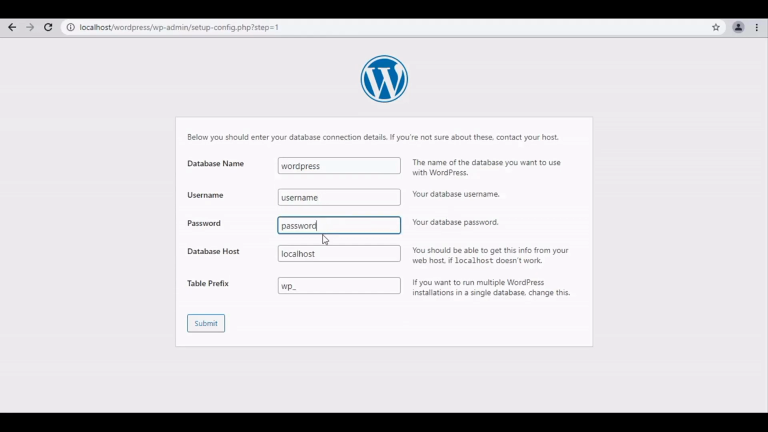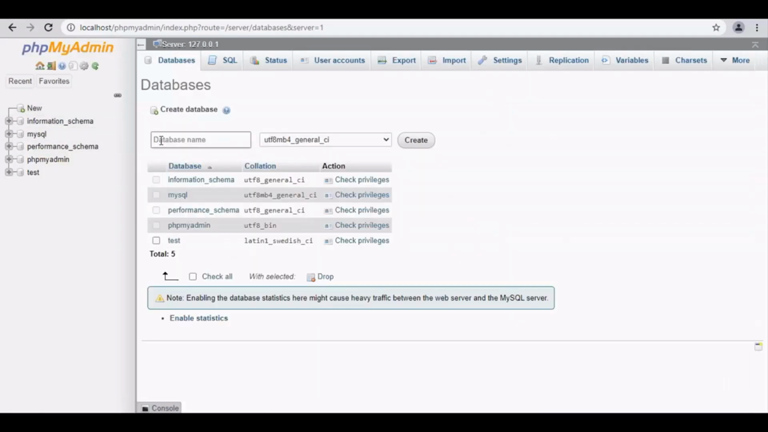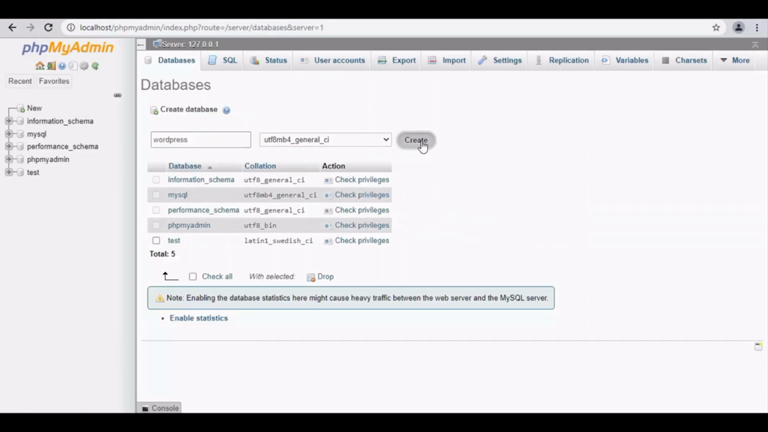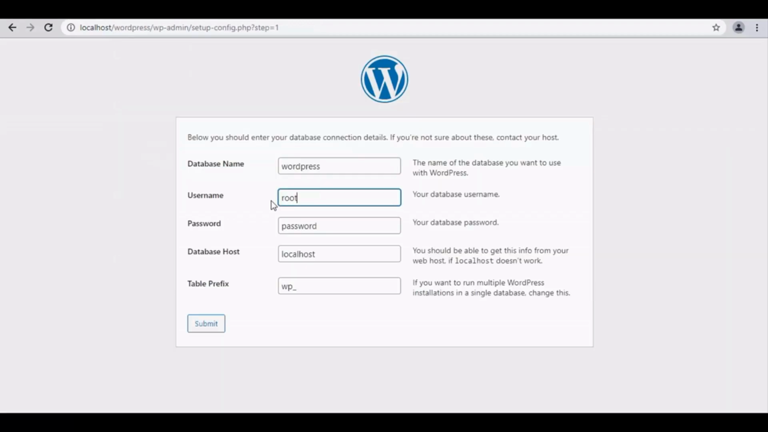Now here we have database name, username, password, database host, table prefix, etc. Open XAMPP panel. First 2 actions are stop, then click admin button. Now from the admin panel, select new. Now here copy database name from WordPress and paste it here and create. So new database with the name WordPress has been created. Now let's enter username and password.